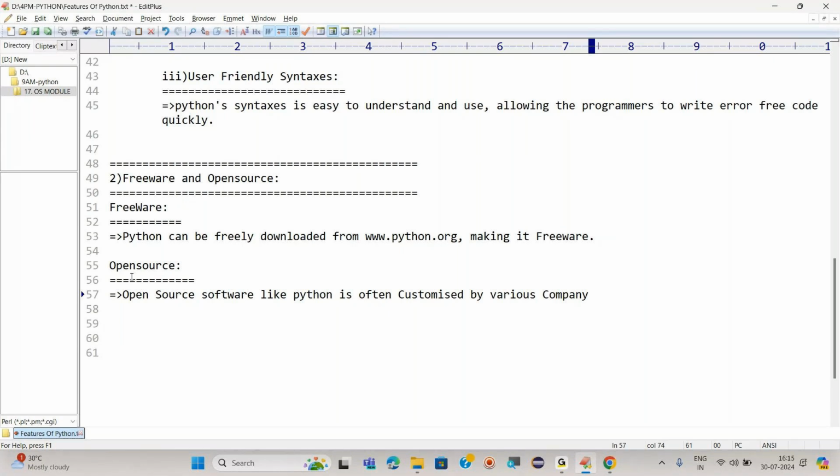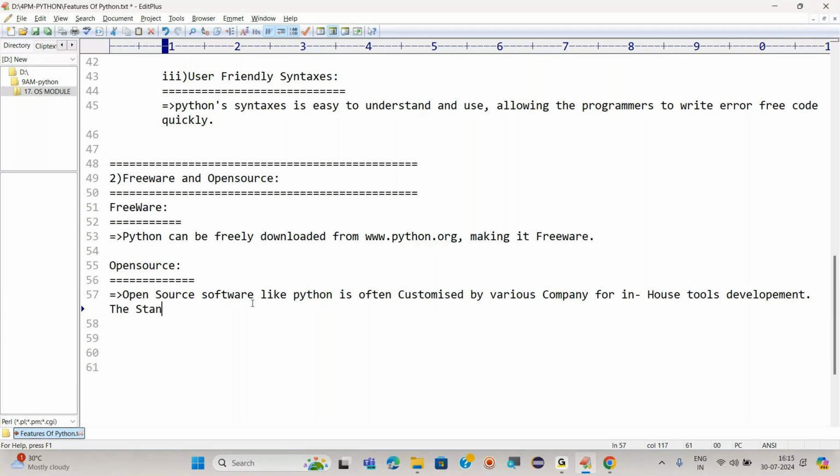PSF is taking care of that, right? Various companies customize it for in-house tools or development. I will also add this: development.